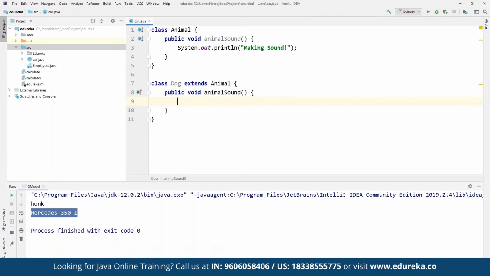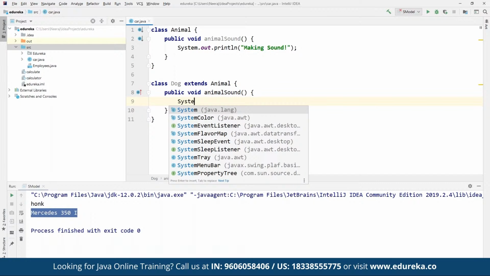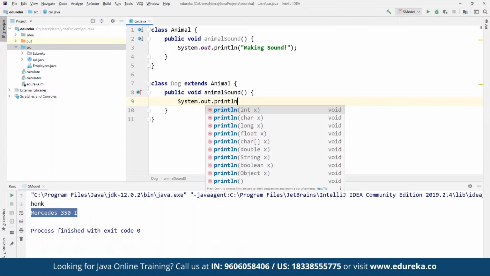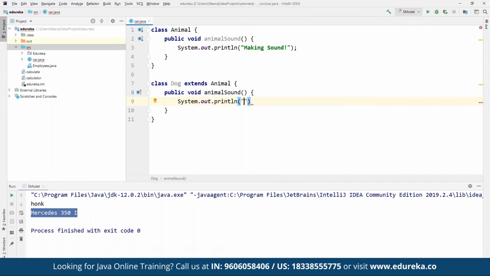Within the animal sound, we are going to define System.out.println, and then we define the sound for the dog. So the dog makes a barking sound.